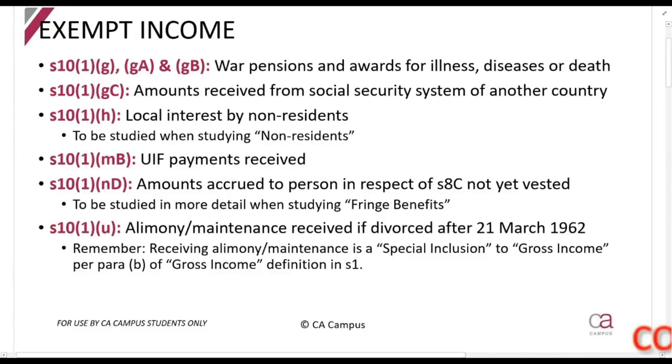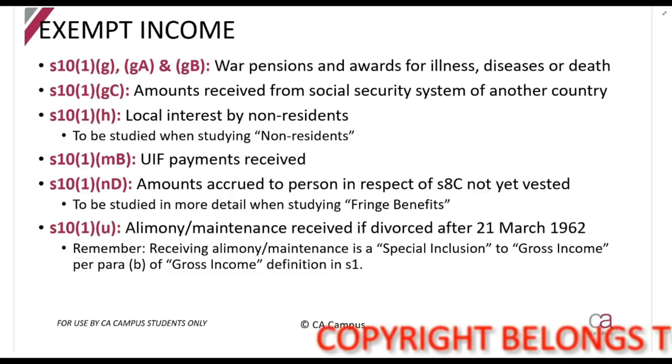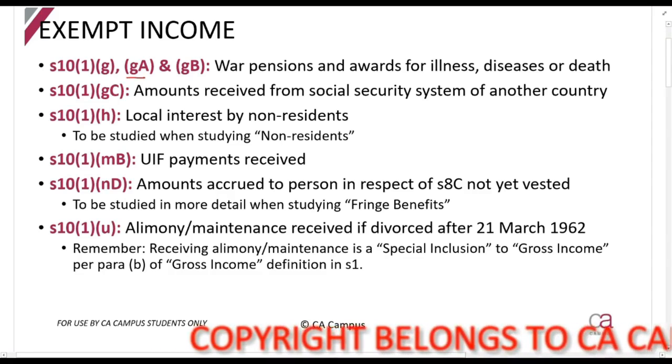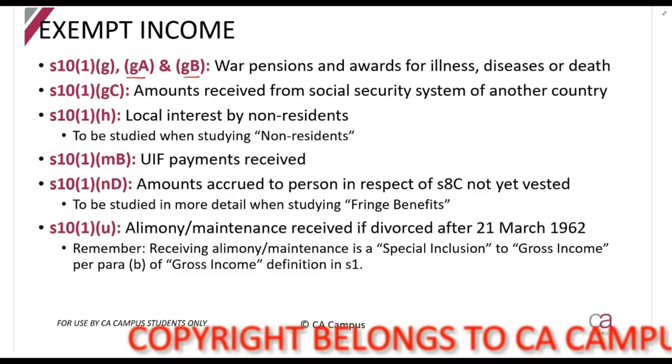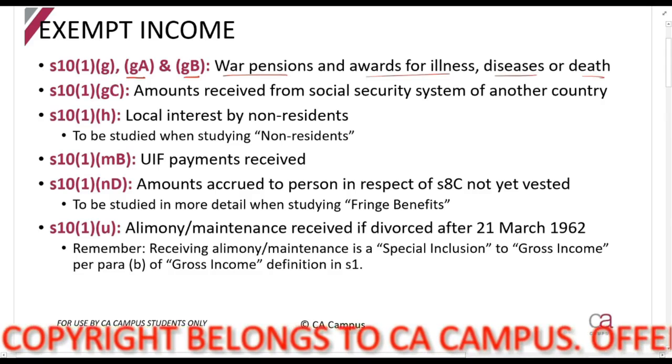We are now going to start looking at our exempt income sections. A lot of these are very simple, and you just need to be able to recognize them in an exam. They won't ask you to list them or something like that. For example, Section 10(1)(g)(A) and Section 10(1)(g)(B) say that if you receive a war pension, or awards for illness, diseases or death, it'll be exempt.